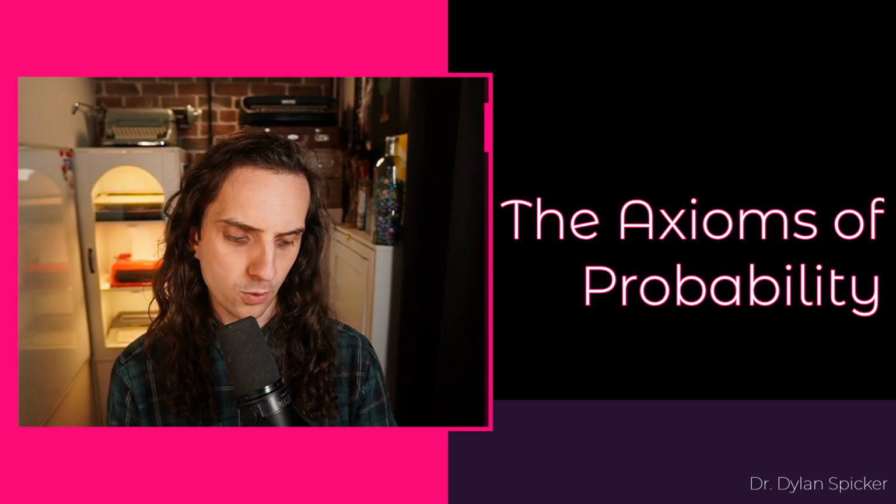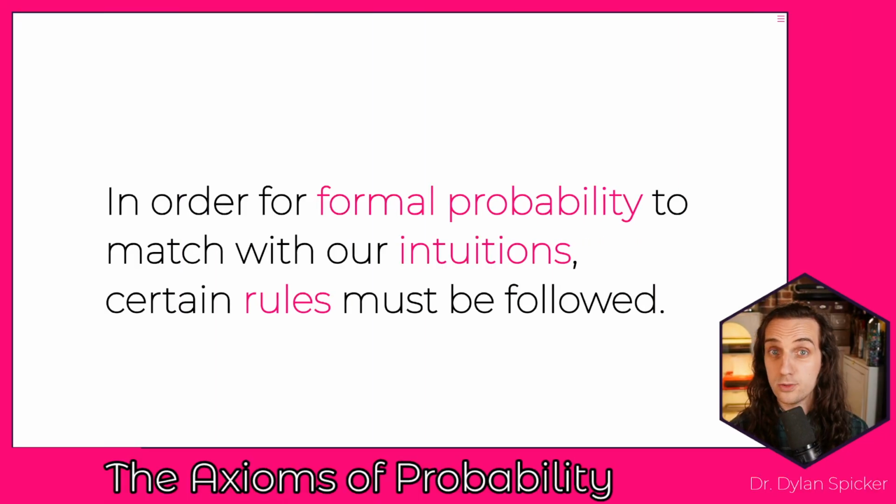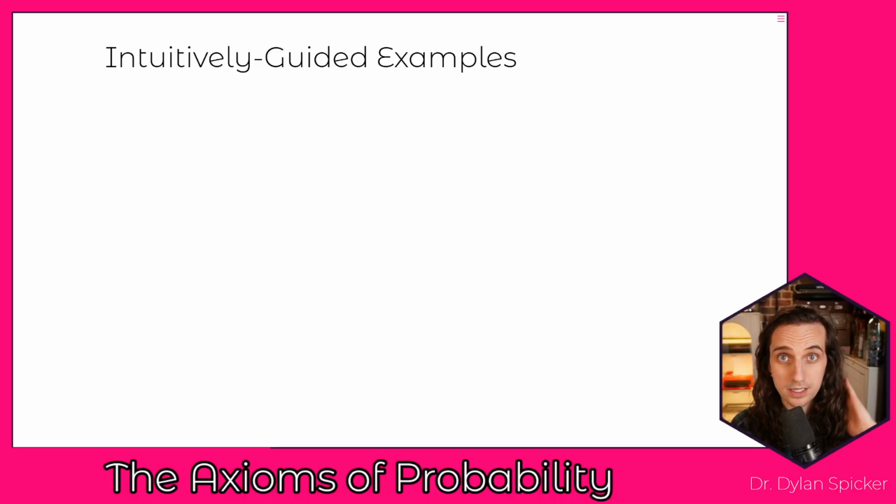And so we can think about, well, what are the axioms of probability? In order for our formal probability to match the intuitive sense of probability that we have, we need to make certain rules very clear. We need to follow these rules in order for things to actually make sense. And so we want to discuss what are the rules that make probabilities valid and where are they actually coming from. Now, in order to discuss where they're actually coming from, we're going to start with some intuition around what these rules will have to be.